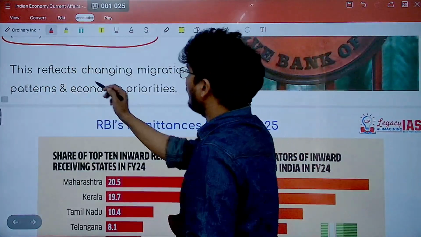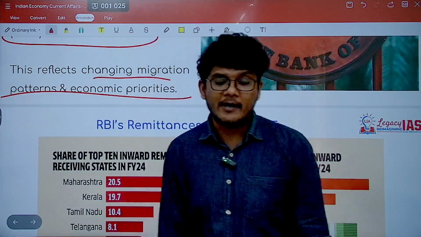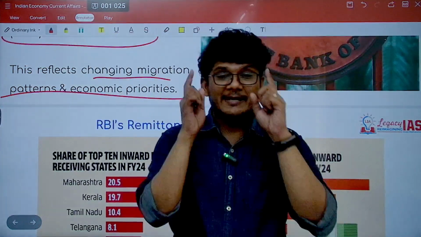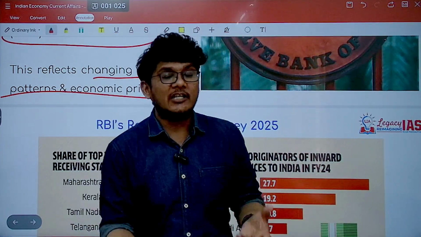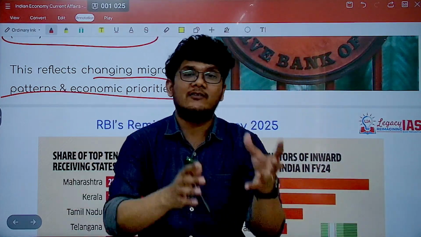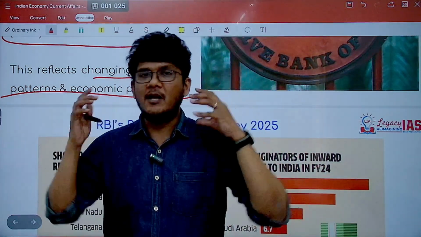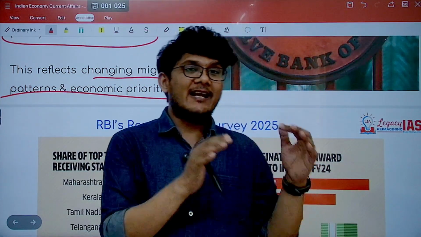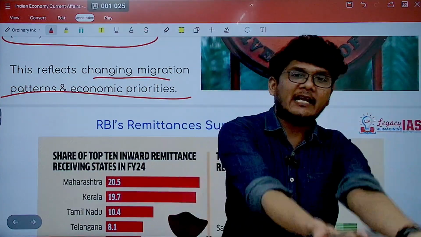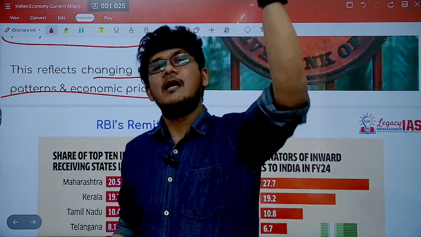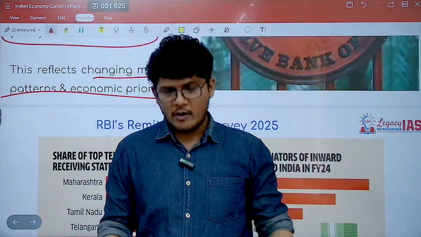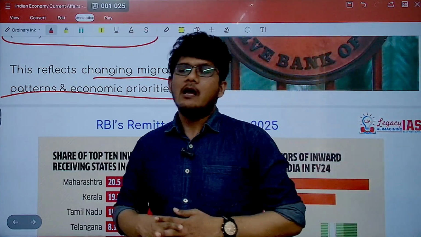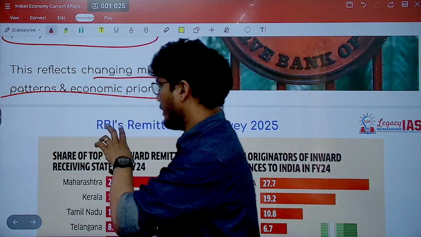Now this is reflecting, of course, the changing migrating pattern and economic priorities. Changing migrating pattern means that people are more and more migrating to the advanced economies. But remember, that does not mean that more Indians live in advanced economies than in the Gulf. In the Gulf, still more Indian people are living, but in the advanced economies, even a smaller number of people are contributing more because the per capita contribution from the advanced economies is higher. That would be on account of higher salaries, a higher amount being earned by Indians in advanced economies than in Gulf economies. That is what it is talking about.